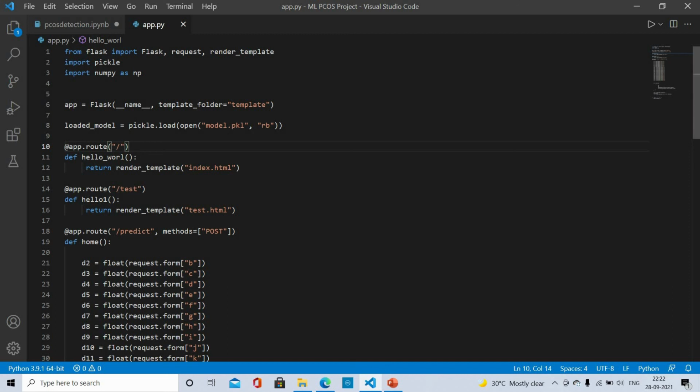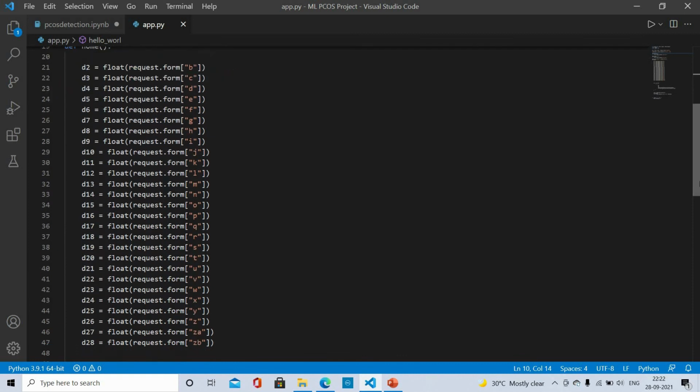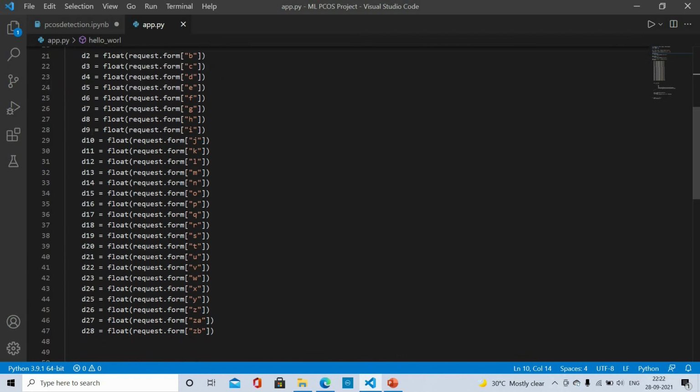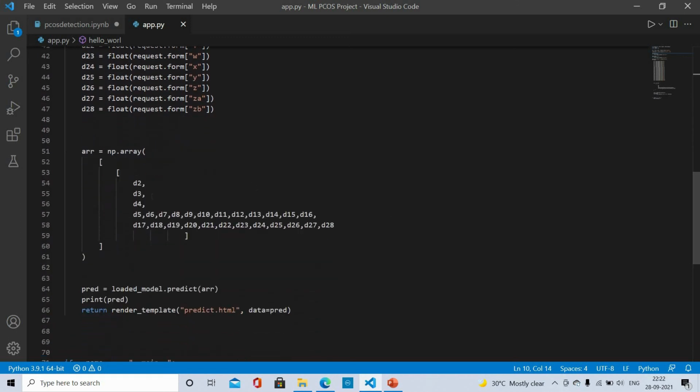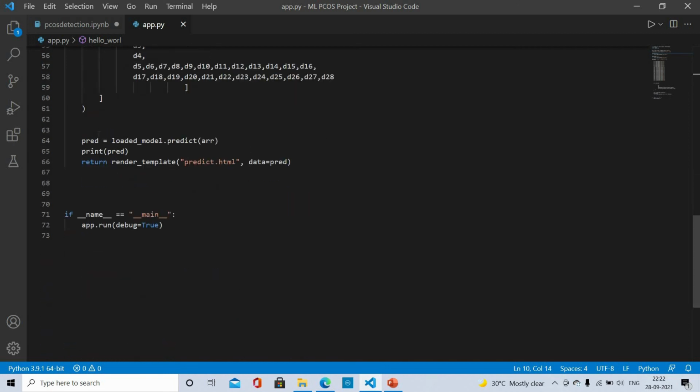And further, for the predict part, first I will take the input from the user and store it in D2 to D28 variables, and I will create an array of it, and after that I will predict the output, and I will render my predict.html page on which the output will be displayed.